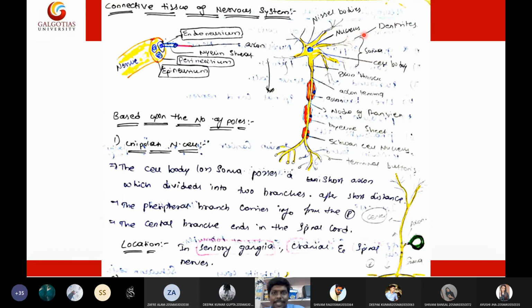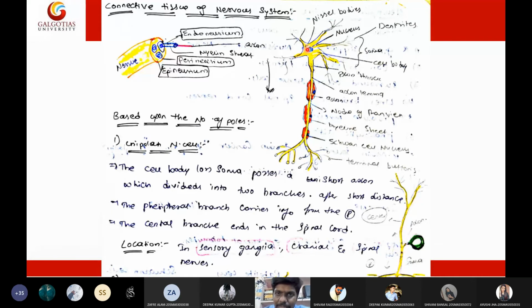So this is the basic structure of a neuron. A neuron will have a soma, that means the head. It will have a neck, and it will have an axon. In the soma, the head, it has the nucleus and it has the dendrites. Now, in the cytoplasm of the soma, the body of the neuron, there are special granules called Nissl bodies. The presence of Nissl bodies is a unique feature of nerve cells. This is just a characteristic point you should remember.